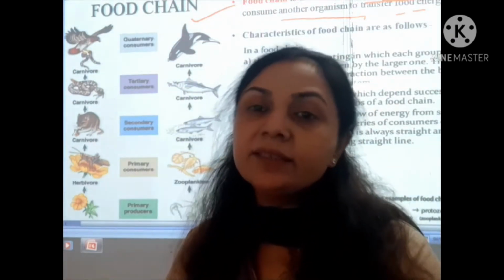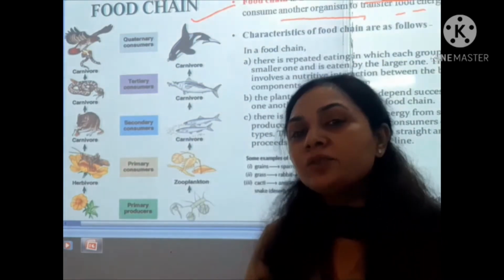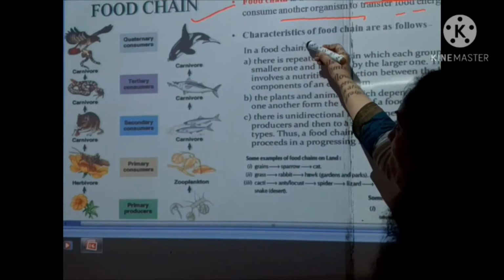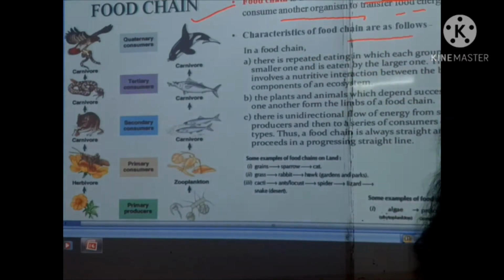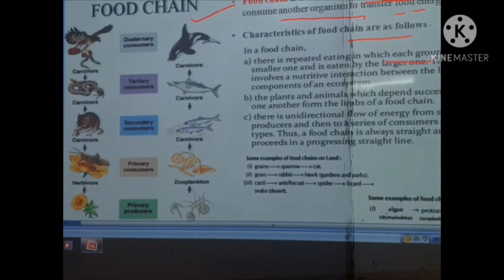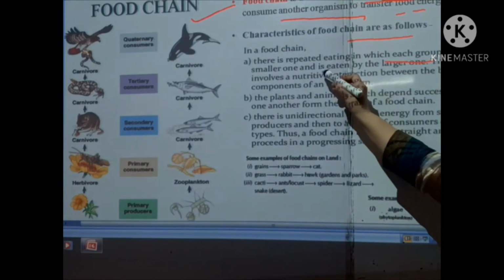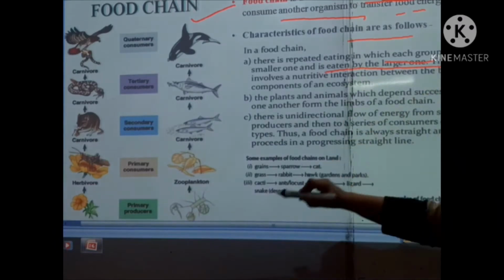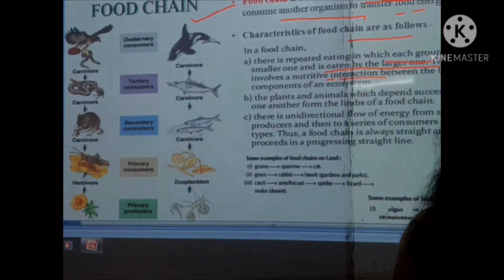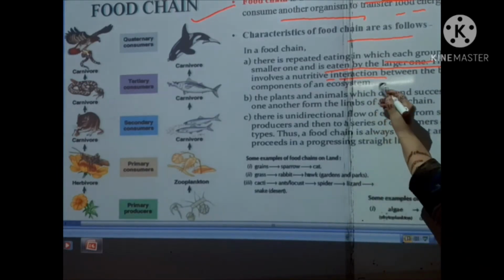This series depicts the transfer of food energy. The characteristic of food chains is a repeated eating in which each group eats a smaller one and is eaten by a larger one, and this involves a nutritive interaction between the biotic components of an ecosystem.